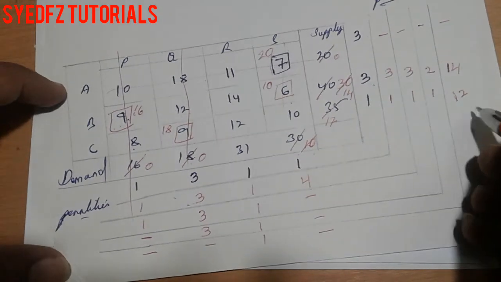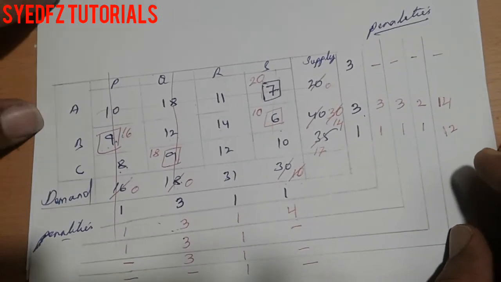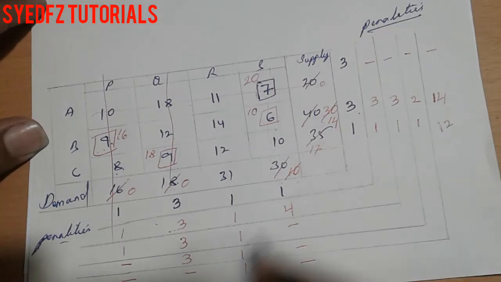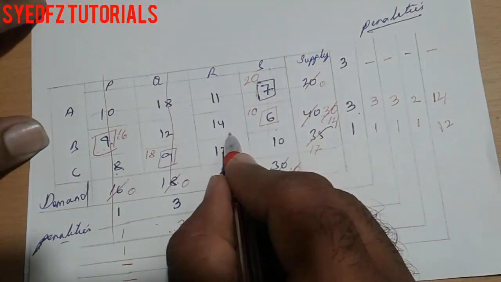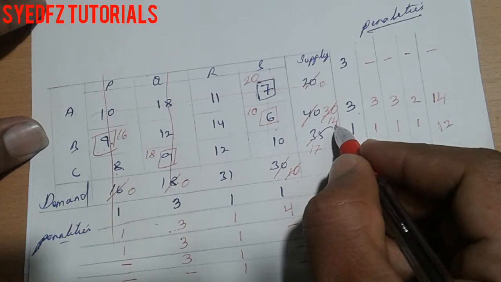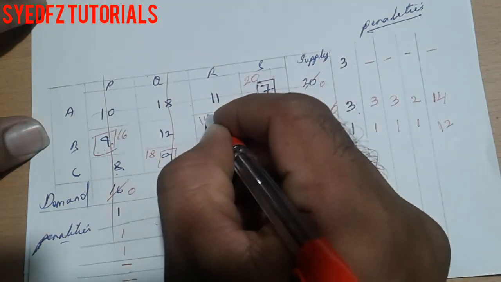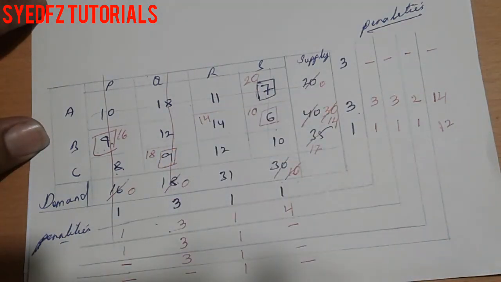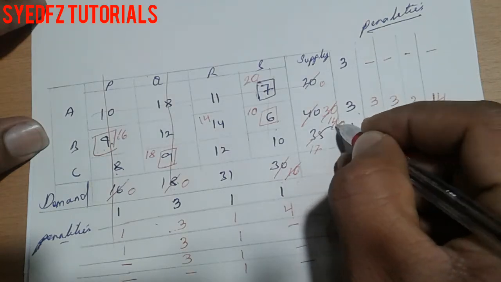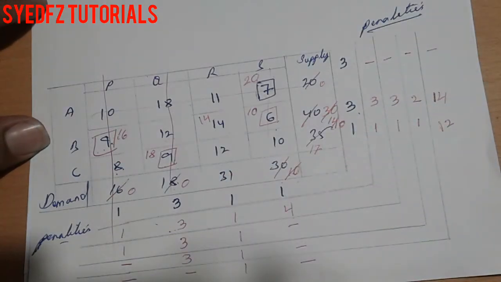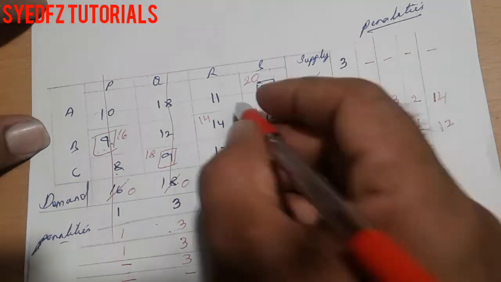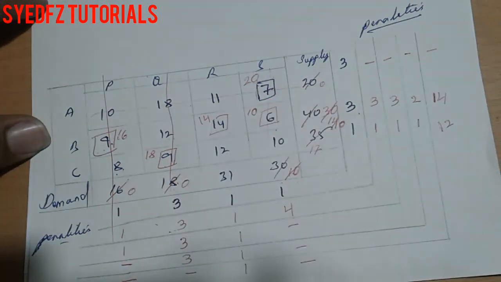Which value is the highest? 14 is the highest. So allocate this one. We have only 14 supply, and this 14 will become 0 from 31. After deducting 14, we are getting 17.